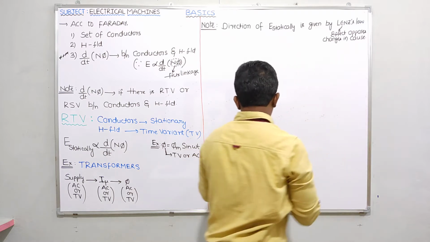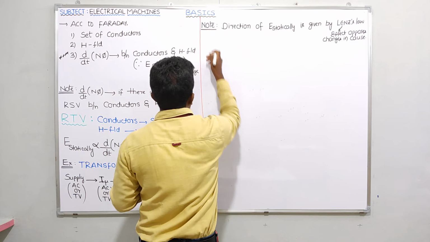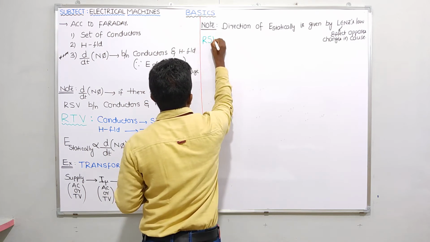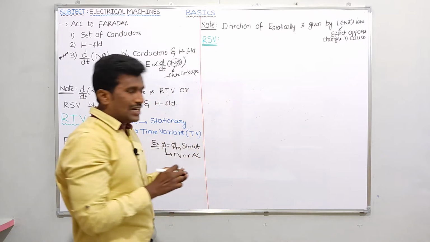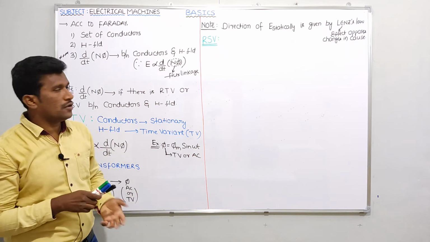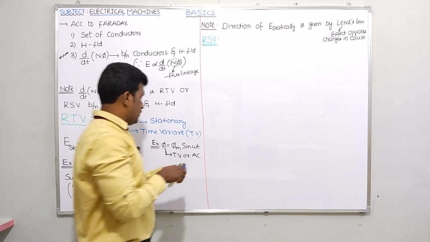Okay, right. This is about relative time variation. Now let me discuss relative space variation, RSV. See guys, what about the conductors' position in relative space variation, and how will the magnetic field be there? Very simple.